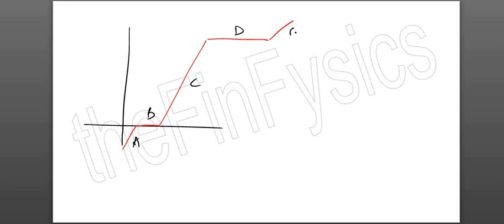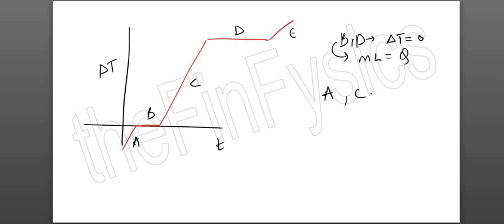Now, to generalize these two, the graph we all know, the heating curve, looks something like this. Let me just label these points as A, B, C, D and E. यहाँ पे है change in temperature, this is time. So we can clearly see that at B and D, the change in temperature is 0. तो यहाँ पे you will use the formula Q equals mL. L is the latent heat. At points A, C and E, there is a change in temperature. So you will use the formula Q equals mc delta T.